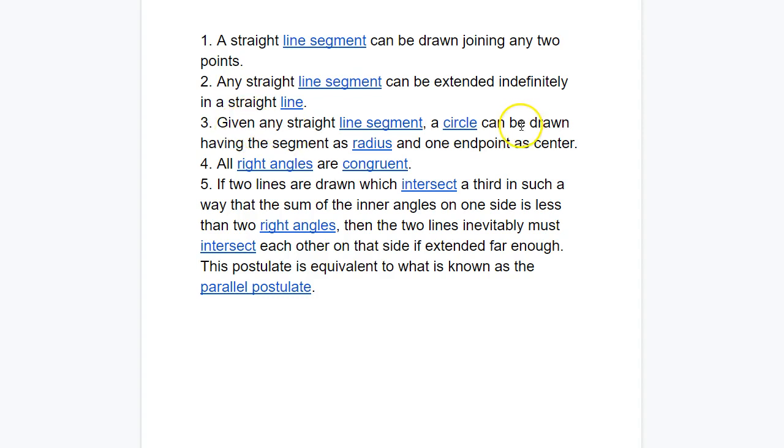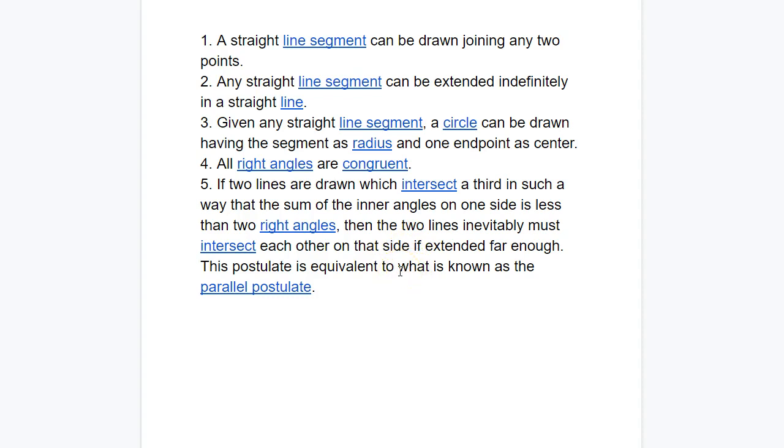Given any straight line segment, a circle can be drawn having the segment as a radius and 1 endpoint as the center. All right angles are congruent. And here's the weird one. If 2 lines are drawn which intersect a third in such a way that the sum of the inner angles on one side is less than 2 right angles, then the 2 lines inevitably must intersect each other on that side if extended far enough. That's a weird one, right?